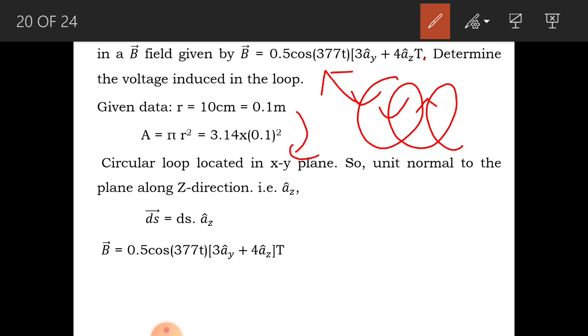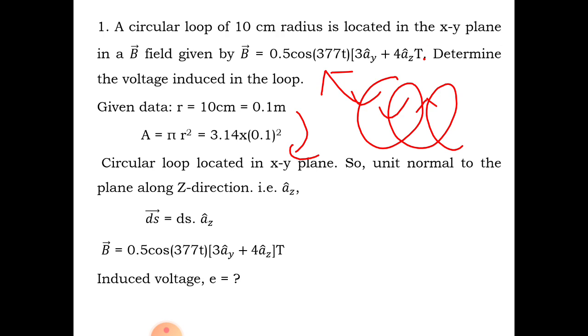The circular loop is located in the xy plane. Let us imagine the unit normal to the plane along z direction is az cap. So ds vector is equal to ds into az cap. And B is equal to 0.5 cos 377t (3 ay cap plus 4 az cap).